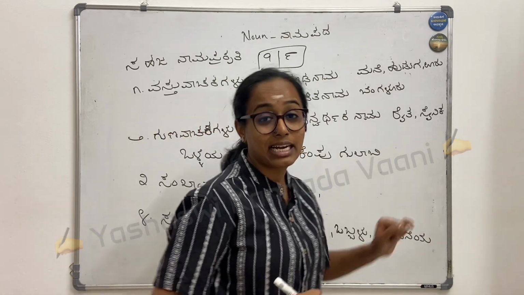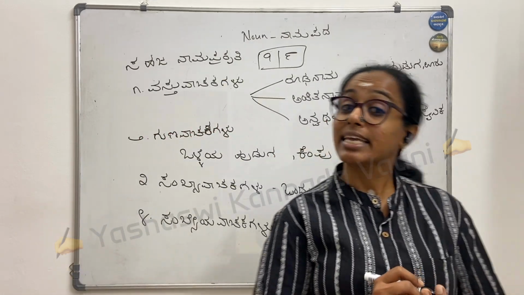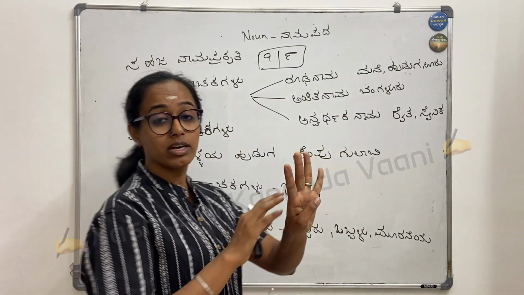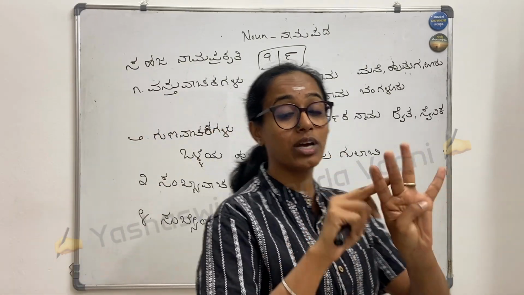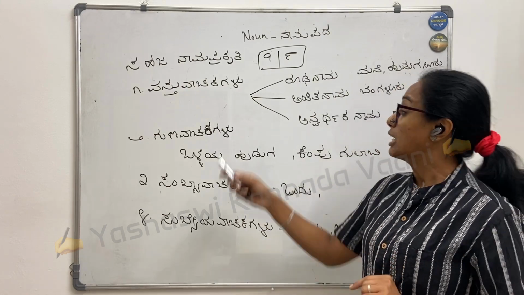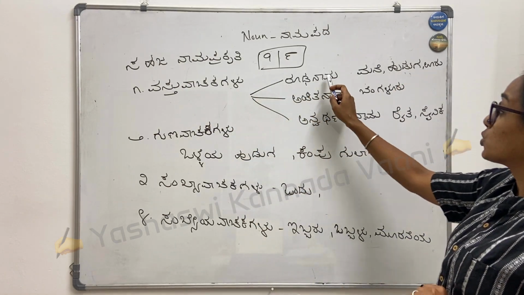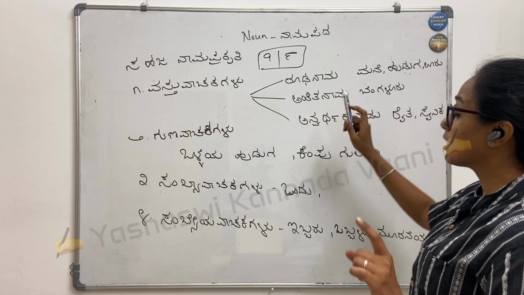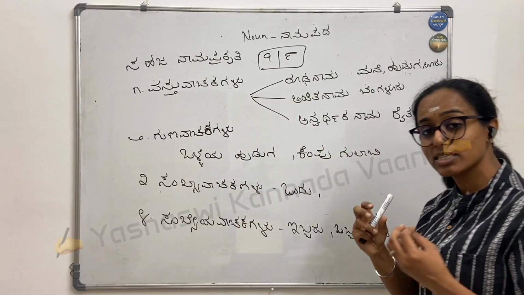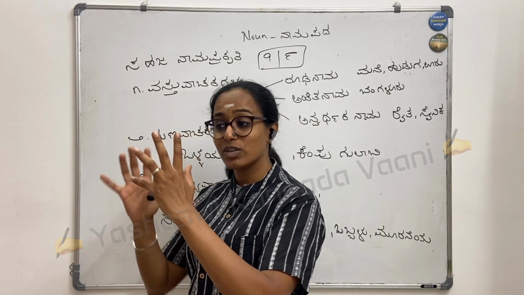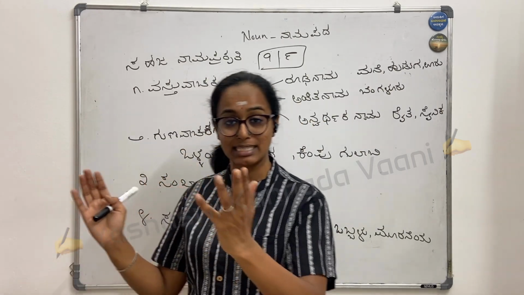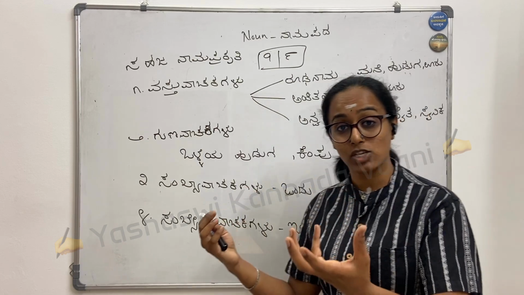So all these kind of words will come in Sankhyeya Vachakagalu. So today we have covered the 4: Vastu Vachaka, Guna Vachaka, Sankhya Vachaka and Sankhyeya Vachaka. In Vastu Vachaka we have 3 types: Rudanama, the common name; Ankita Nama, a name which is kept for communication; then Anvarthaka Nama, which is the name used based on the resemblance, like a farmer, or the occupation, you can say.